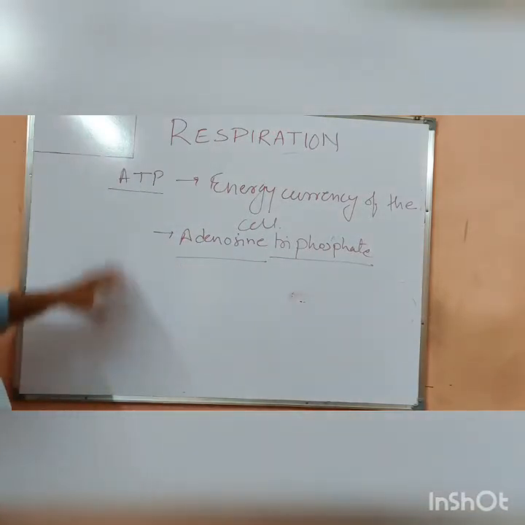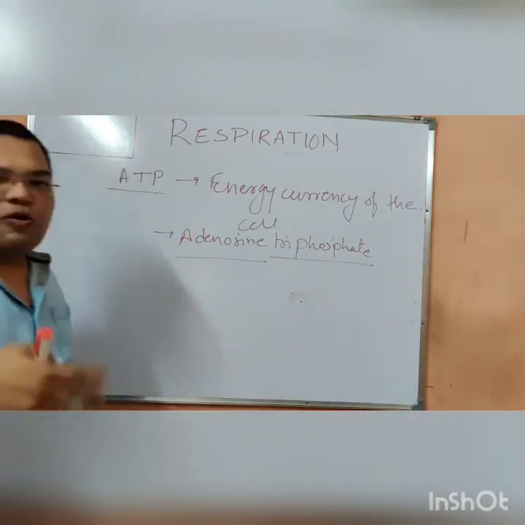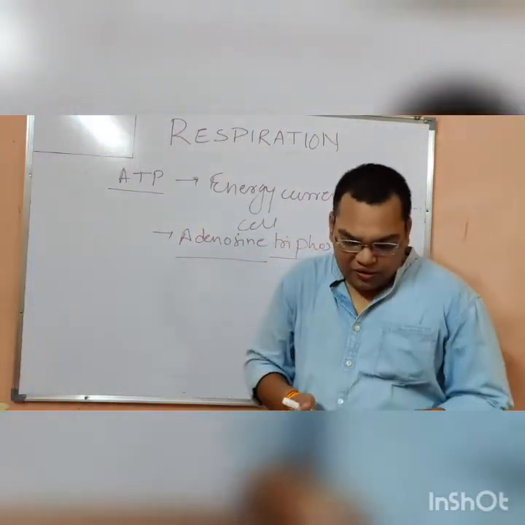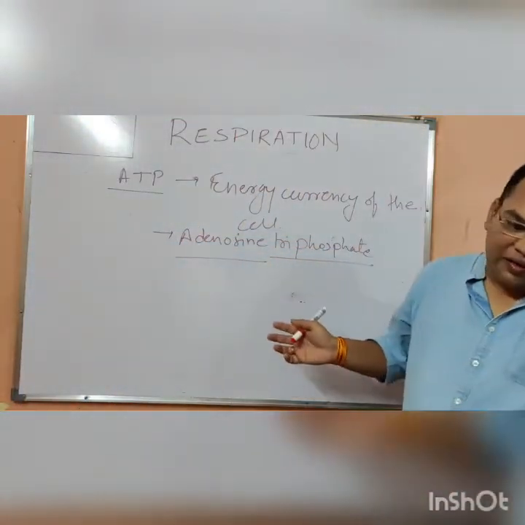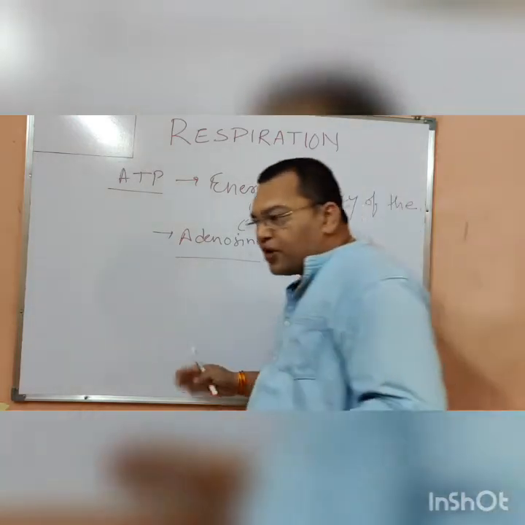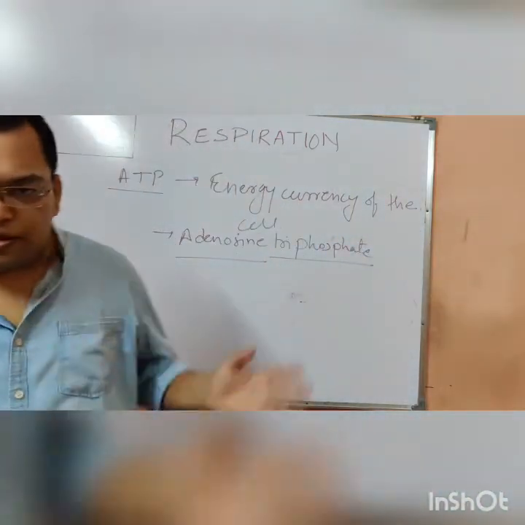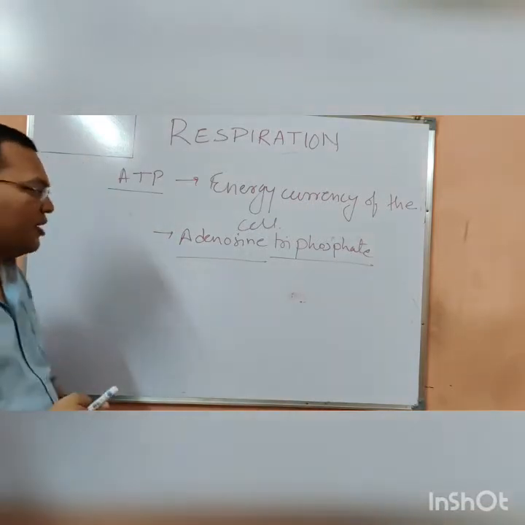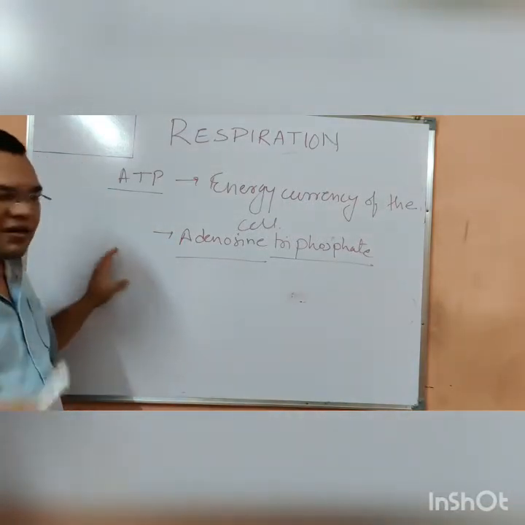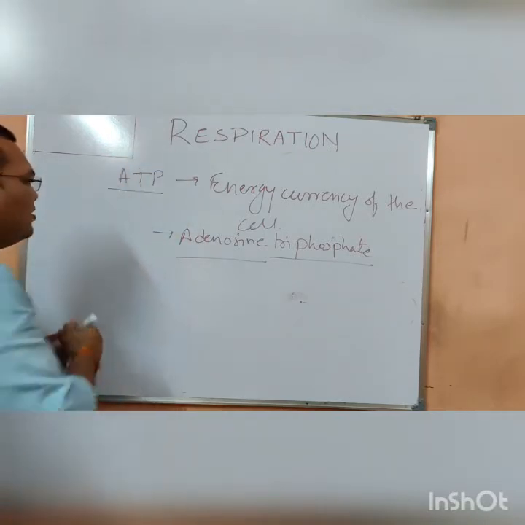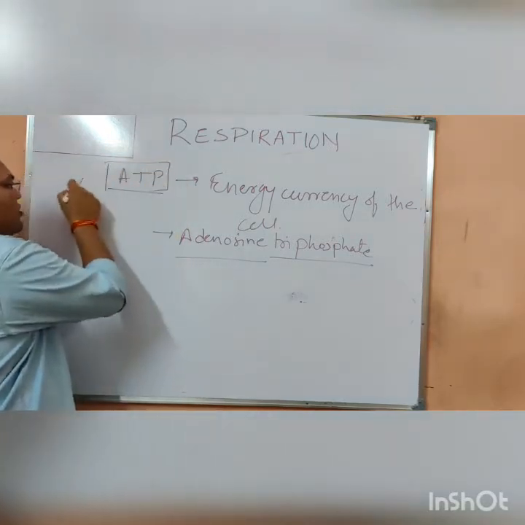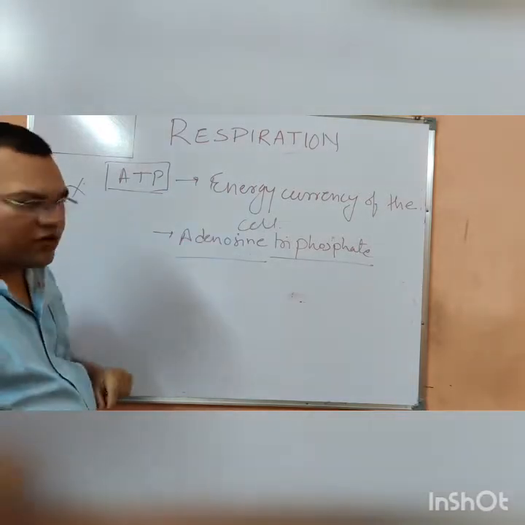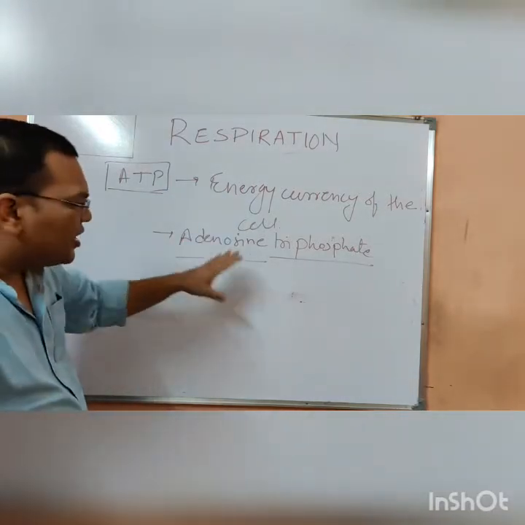Now these are the energy molecules which are obtained by the oxidation of glucose. When the complete oxidation of glucose happens, when the glucose converts into CO2 and H2O, in that process the energy is released in the form of ATP. This is a very important question for the board. So ATP, the energy currency of the cell, is adenosine triphosphate.